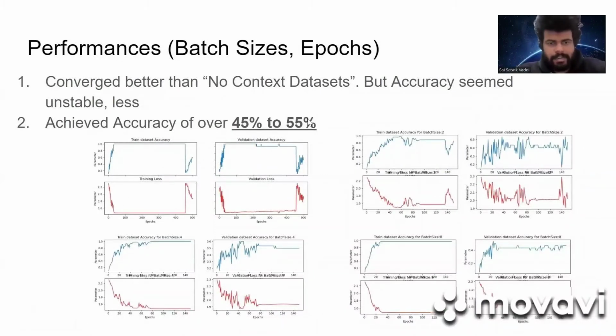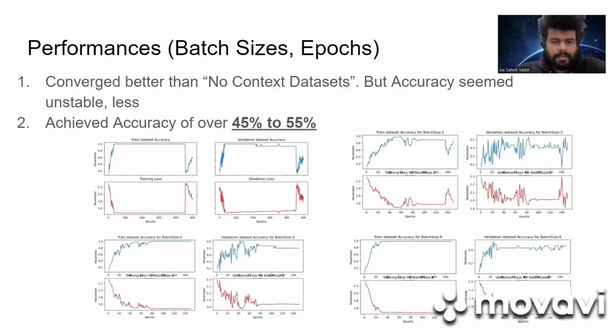As you can see in this graph, there is a convergence up to a certain point, and this happens once the training got overfit. With the context dataset, we got convergence and an accuracy of around 45 to 55%, and it's quite stable. It's also very easy to achieve, unlike the no context dataset.